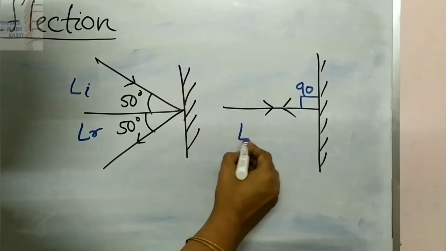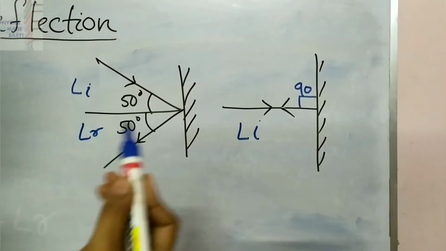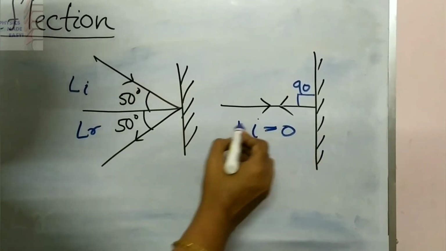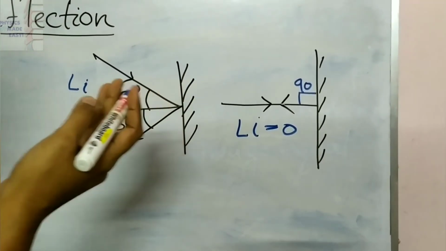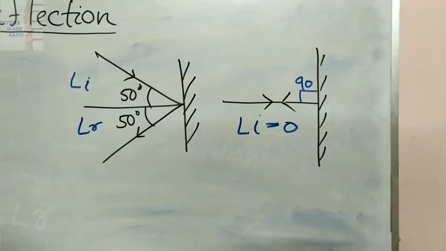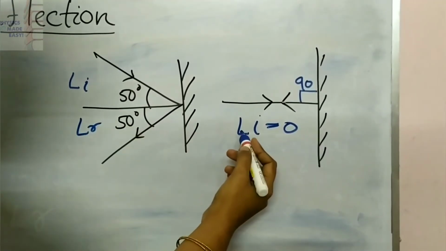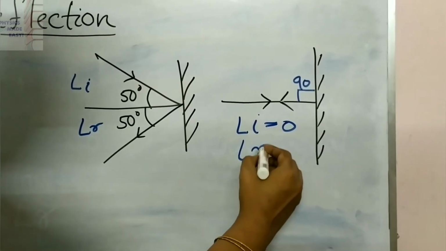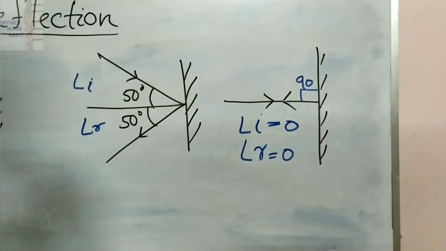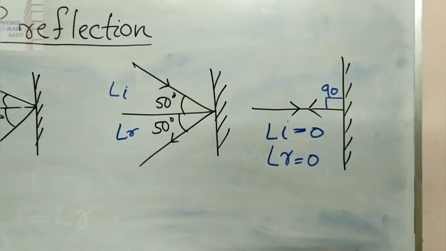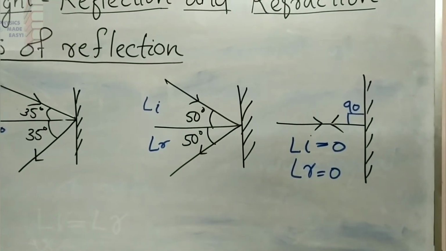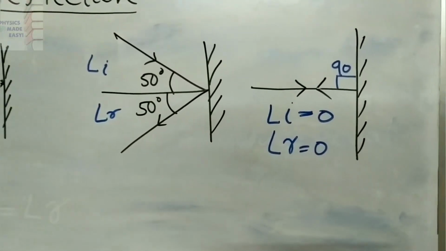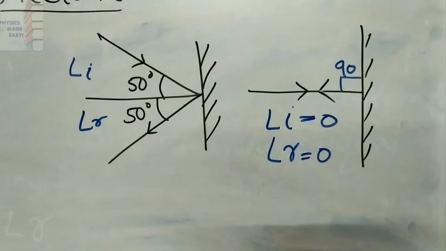Can you say what is the angle of incidence here? Angle of incidence is 0. Why? This incident ray is coinciding with the normal. Then there is no angle of incidence. That is, the angle of incidence is equal to 0, and like that, the angle of reflection is also 0. From this we can say, if a ray is normally incident at a plane mirror, what will happen? It will retrace the same path.